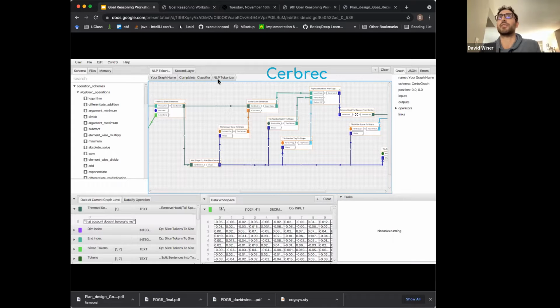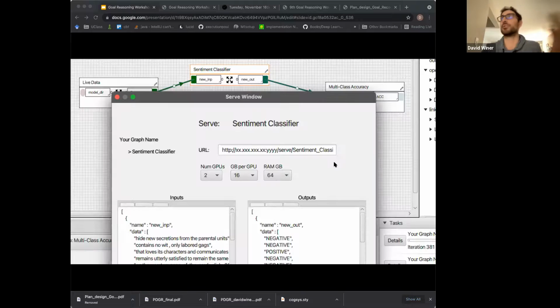You can see that it's actually arranged hierarchically. And you can see some operations actually have this little expand icon. That means that they decompose further. And in Cerbric, it's useful to organize your content around being hierarchical, not just for organization, but because each operation can actually be served outside of the application with specific computing resources via an API. So the inputs of the operation are actually what are exposed, the exposed inputs of the model outside of the application.